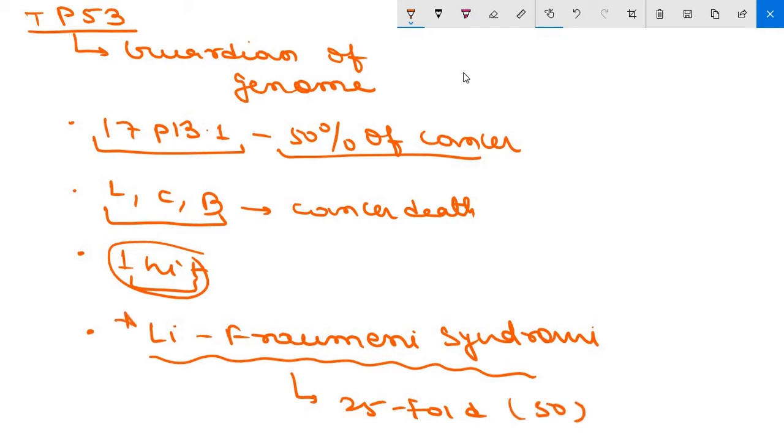This is an important MCQ question: Li-Fraumeni syndrome is associated with which gene? The answer is TP53. People with Li-Fraumeni syndrome often develop cancer at young ages and are more likely to suffer from multiple primary tumors of various types than normal individuals. So this is the basic introduction to TP53.